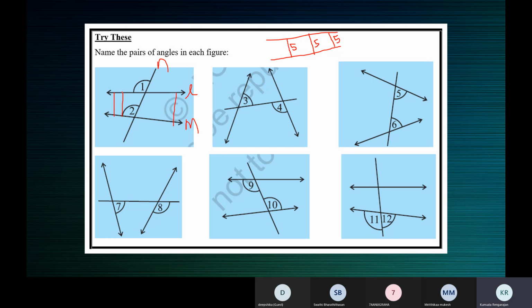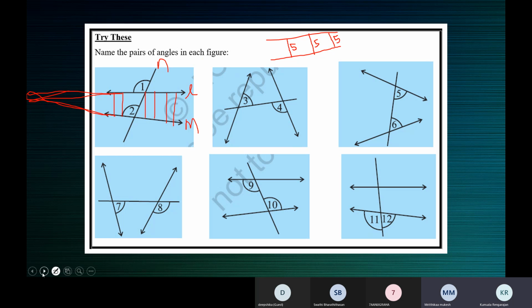Now what I'm saying is, when you look at the two lines, see here, when you produce this and when you produce this, somewhere they'll meet. Can you see the distance between them is reducing? As they go to this side, it's reducing, and it will reduce so much that they'll intersect somewhere. When you produce them on this side, they'll meet. L and M are not parallel lines. They look like intersecting lines. Okay, ma'am.